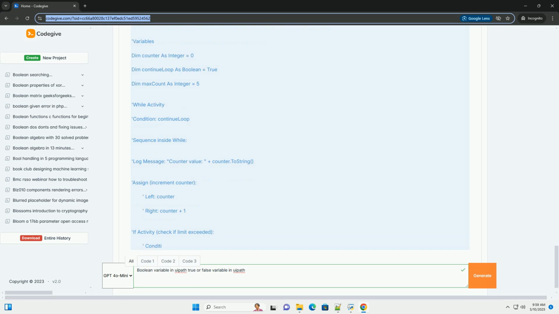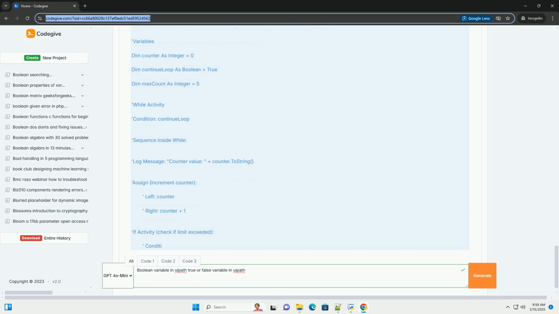Inline assignment. You can create a Boolean variable on the fly within activities such as Assign. For example, you could have an Assign activity like this: fileExists = System.IO.File.Exists("C:\my_file.txt"). This will create the fileExists Boolean variable, if it doesn't already exist, and set its value according to whether the file exists.